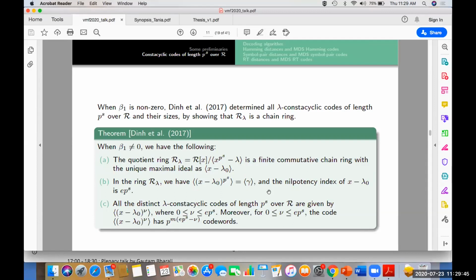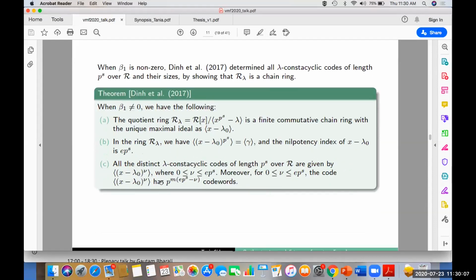Dinh has determined the algebraic structures of lambda-constacyclic codes in that case by showing that R_lambda is a chain ring. Basically, they have shown that R_lambda is a chain ring whose unique maximal ideal is generated by x minus lambda naught. Therefore, once they know the generator, the other ideals of R_lambda will be generated by some powers of x minus lambda naught.